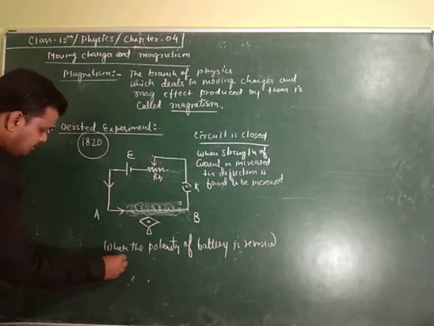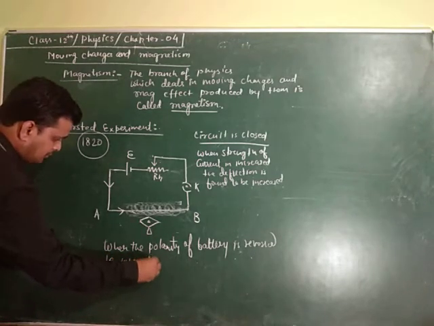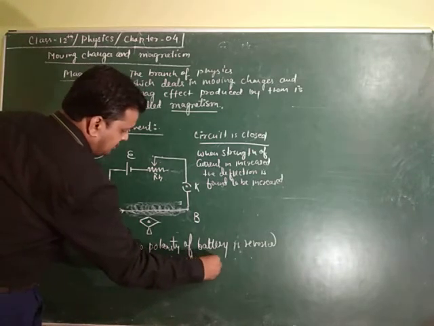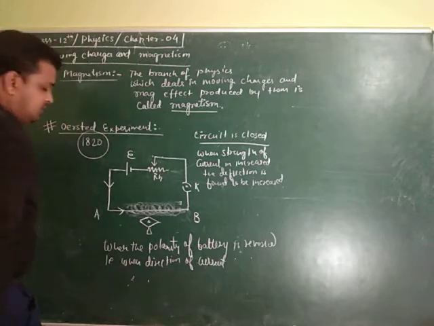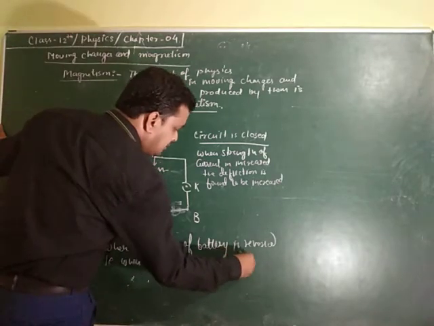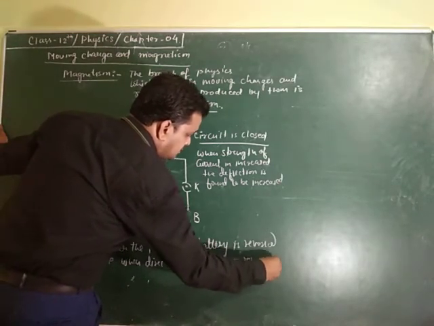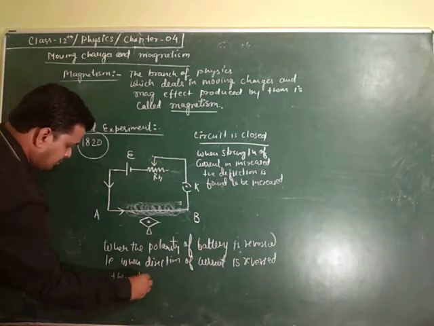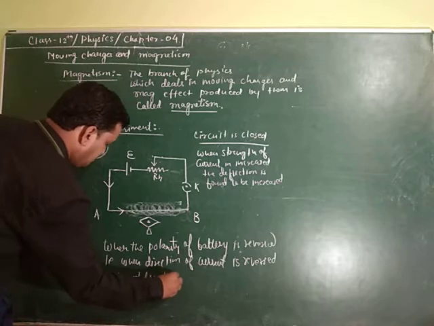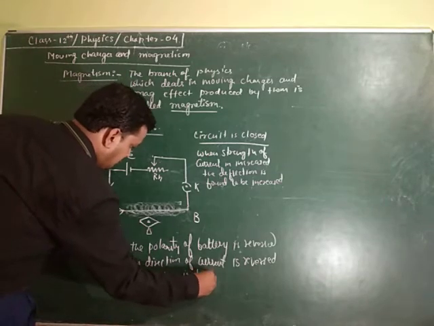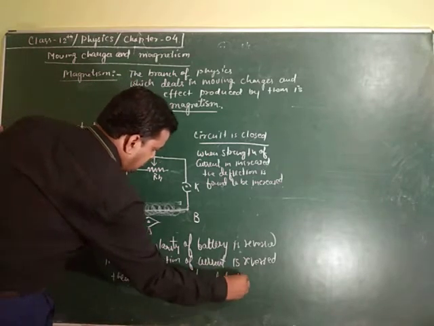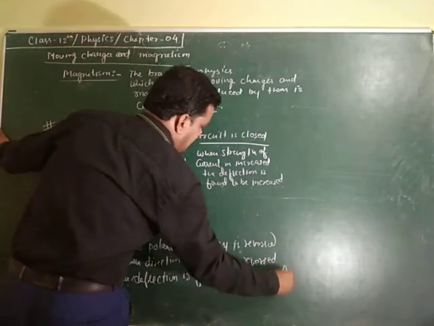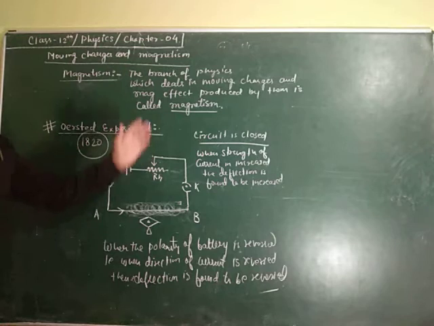That is, when the direction of current is reversed, the deflection is found to be reversed compared to the first case.